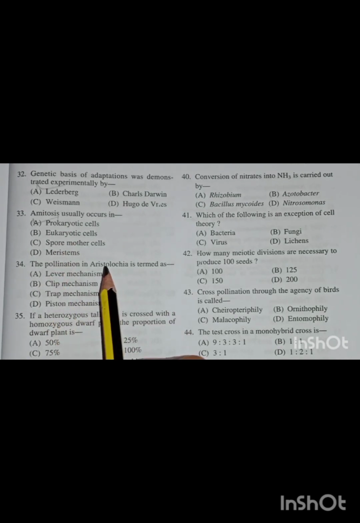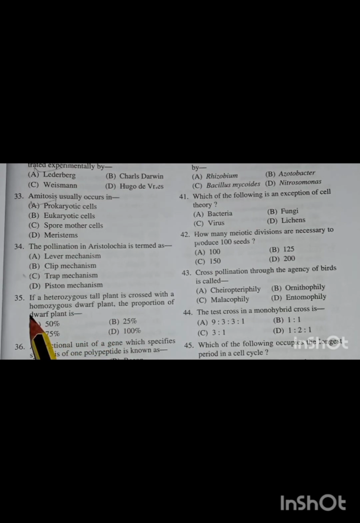The next question: pollination in Aristolochia is termed as, options are lever mechanism, clip mechanism, trap mechanism, piston mechanism. The correct answer is option C, trap mechanism. The next question: if a heterozygous tall plant is crossed with a homozygous dwarf plant, the proportion of dwarf plants is, options are 50%, 25%, 75%, and 100%, and the correct answer is option A, 50%.